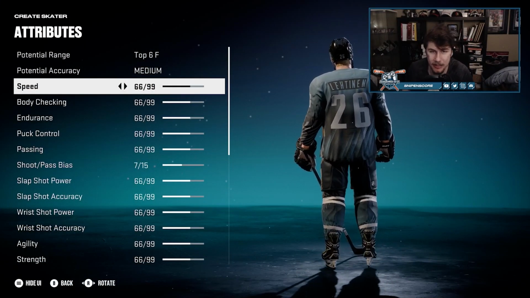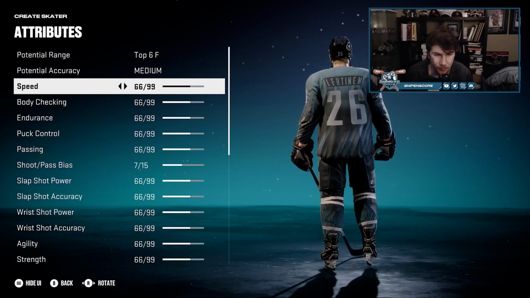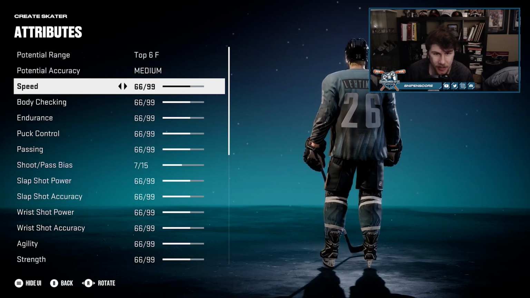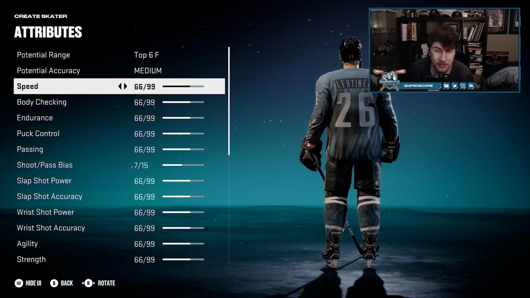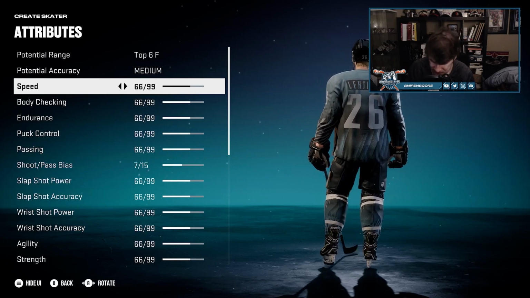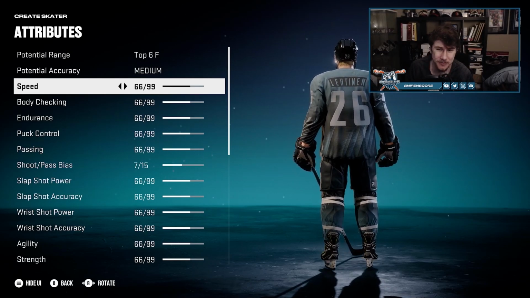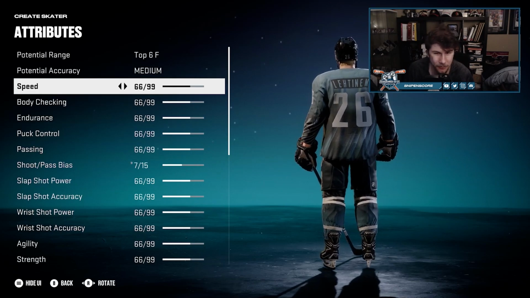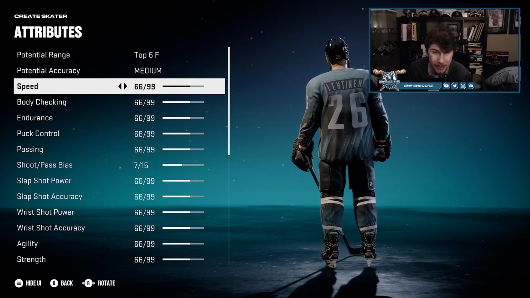Some of you guys know I have been working on my 2010 roster build in NHL 25, and what's kind of interesting is I am doing a little bit of a different approach this year, because I did find something that is really cool. And I think it will definitely help out a lot of you guys who are making throwback rosters.